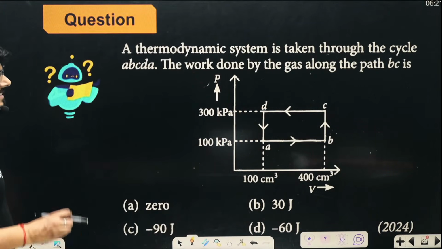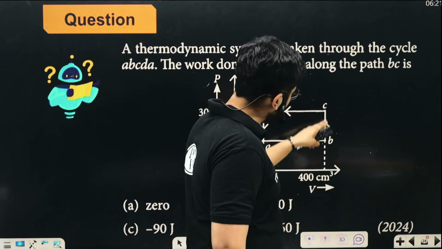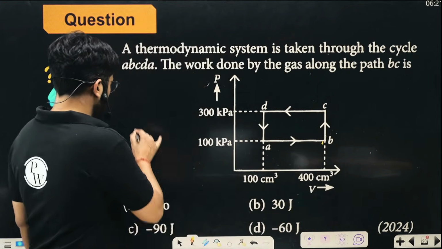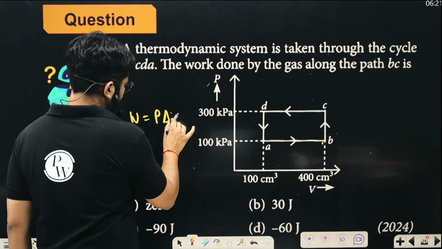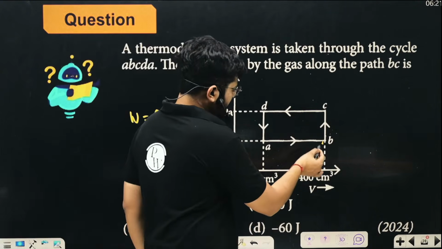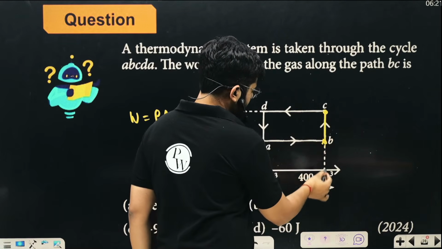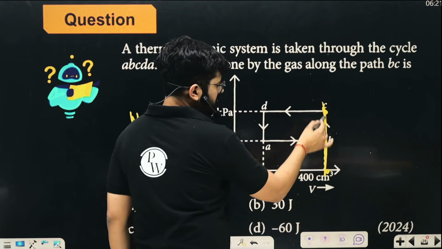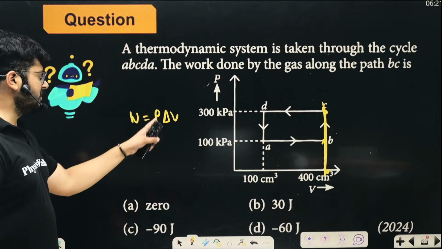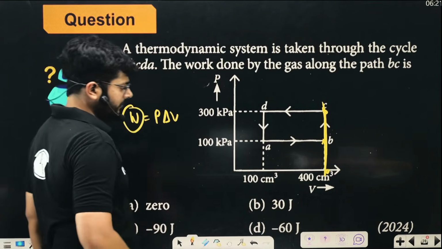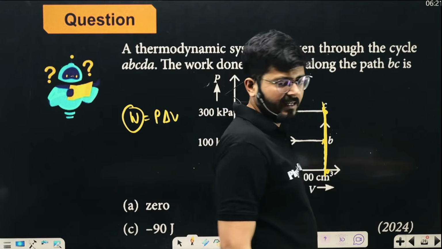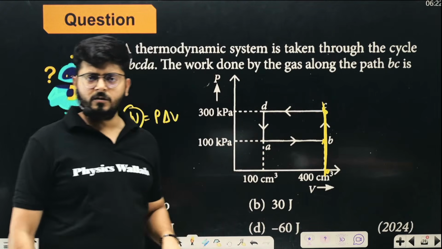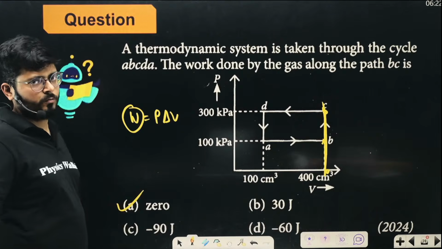The question asks for the work done by the gas along the path BC. Work done in a process is P delta V. Look at this path: here we have pressure and here we have volume. In the process BC, the volume does not change, the volume is the same at B and C. So if the change in volume is 0, the work done will also be 0. So option A has to be the correct option.